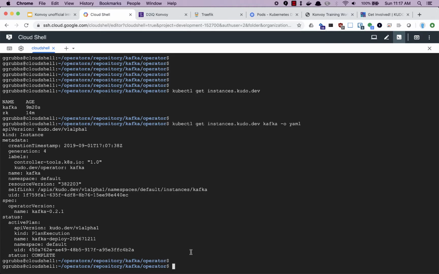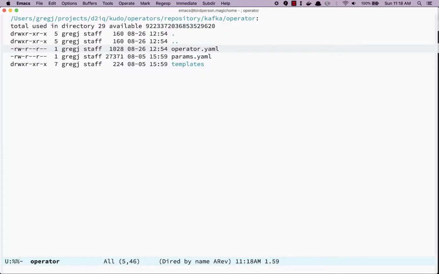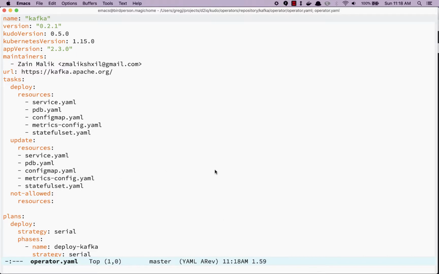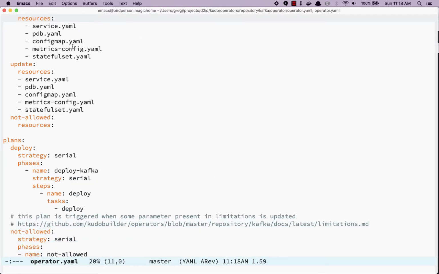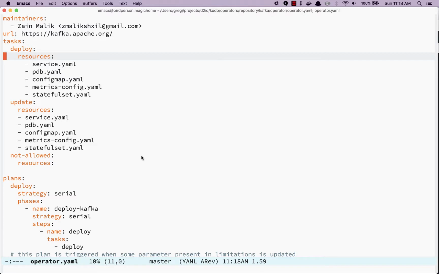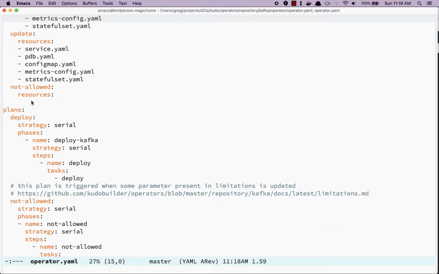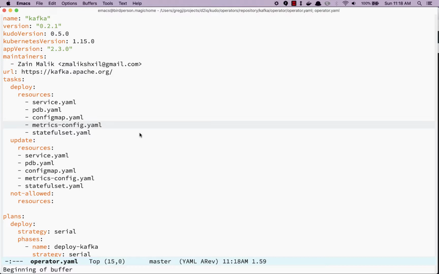We can tie these back to the operators that we see within that operators directory, the various YAML files. It's actually quite interesting to look at that within the operators directory, just the resources being used, how they refer to other YAML files, so it's kind of composable into different sections. When you look at things like how do the plans get defined, you have serial or parallel strategies that might be multiple phases. They might refer to other things. There's typically heavy leveraging of stateful sets.